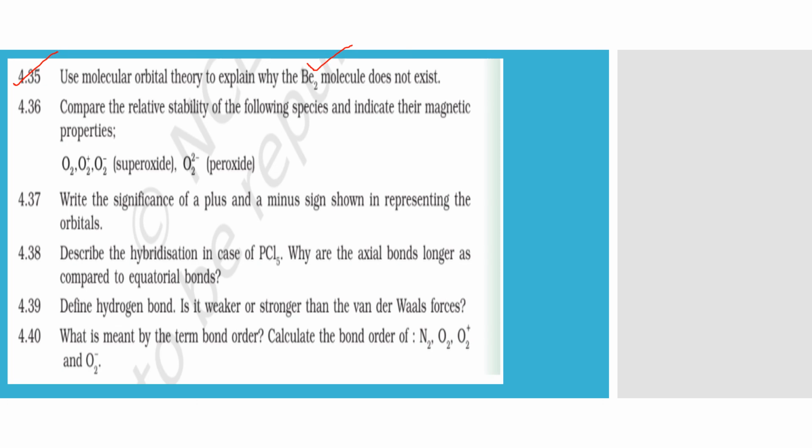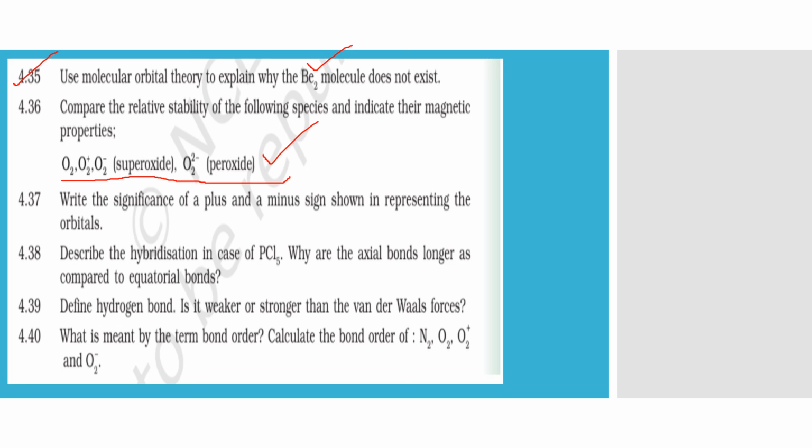Compare the relative stability of the following and indicate the magnetic properties also. When I was explaining O2, in that slide, I took all these 4 species. So you can easily do it. Just remember, if it is written in the question to draw the MO diagram, draw it once for the basic O2 neutral molecule and then show the difference from the other ones just by showing the configuration.